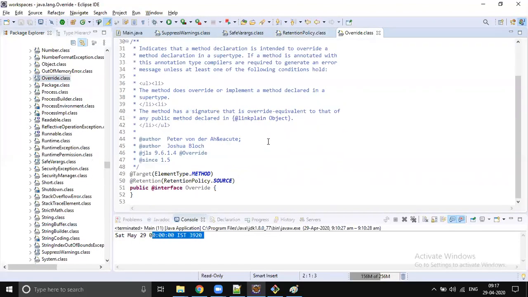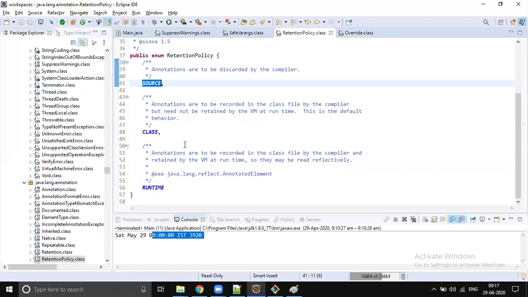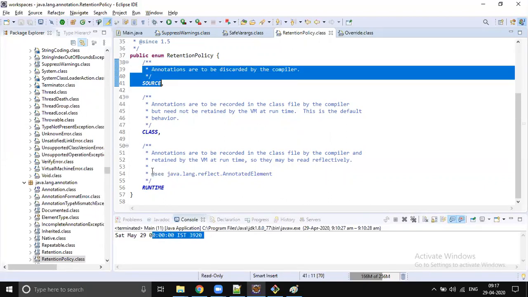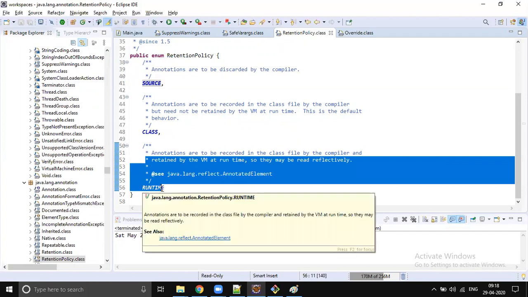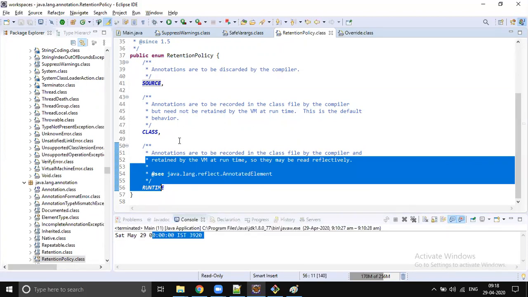Override. Yeah. So this is a source. Source means the scope of this annotation is till compiler level. So whenever the JVM is actually running, this @Override annotation will not be available. So till what level do you want this annotation to be available? Is this going to be used by the compiler, or is this going to be used by the JVM?